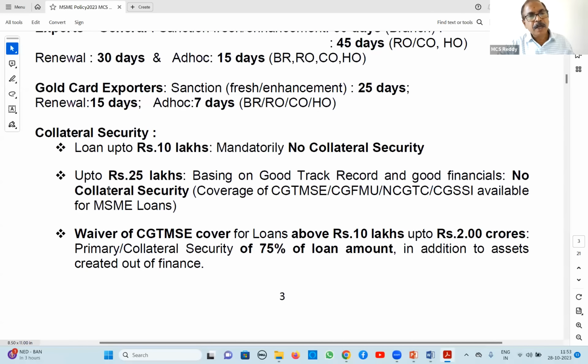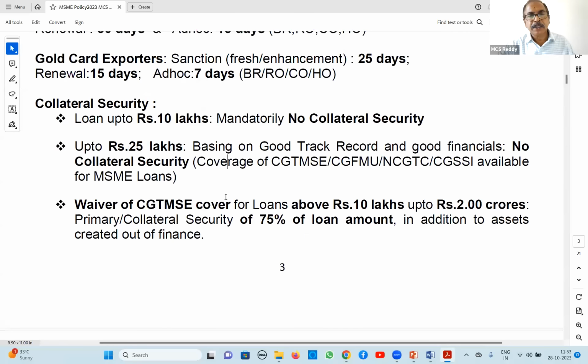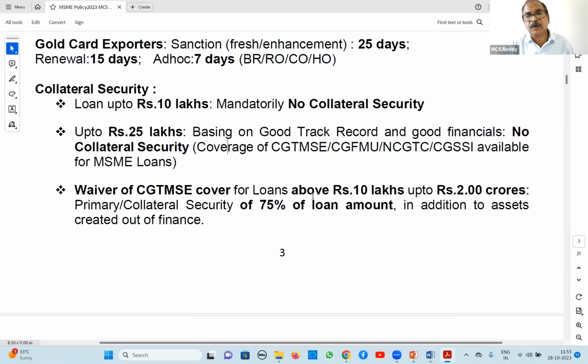Regarding collaterals, up to 10 lakhs, as I told, no collateral security is mandatory. Up to 25 lakhs, there is no collateral provided the financials meet the ratios given by our bank. If they meet those ratios, then you need not take collateral security up to 25 lakhs and cover under CGTMSE. Next, waiver of CGTMSE cover for loans above 10 lakhs up to 200 crores.